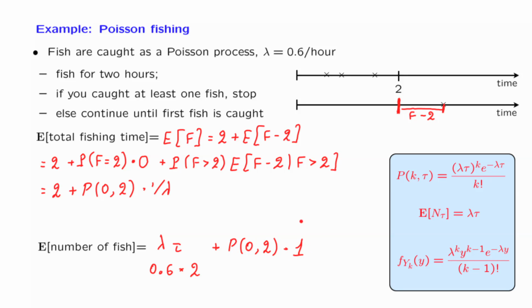Notice that in answering both of these questions, we used the divide and conquer strategy twice. We first divided the time horizon into two pieces and dealt separately with each one of the pieces. And then, in order to deal with this second piece, the time after time 2, we used divide and conquer again into the two different scenarios, using the total expectation theorem.